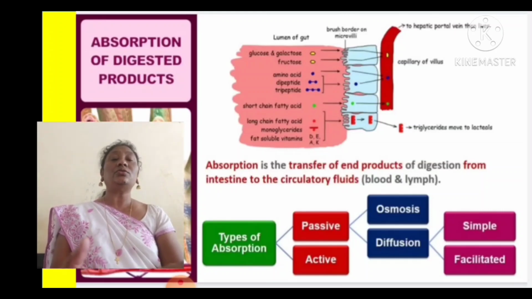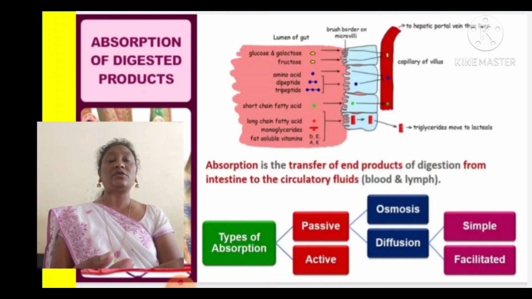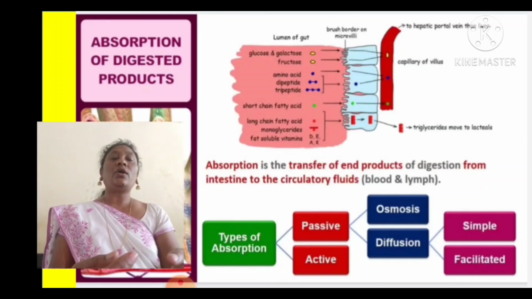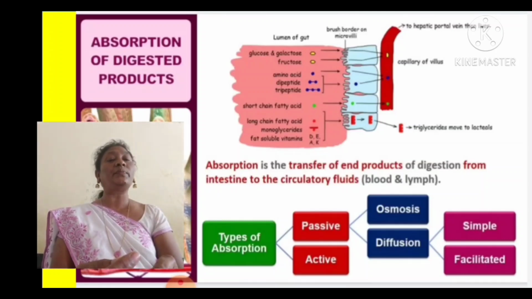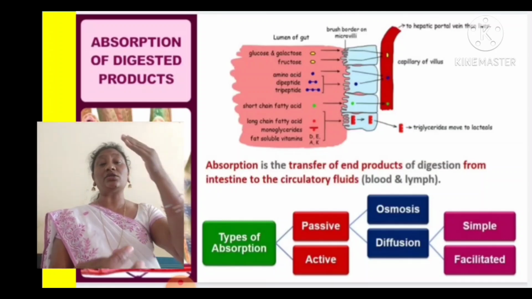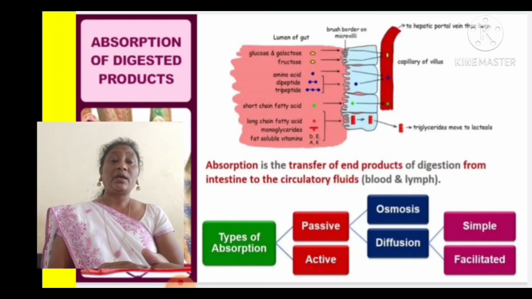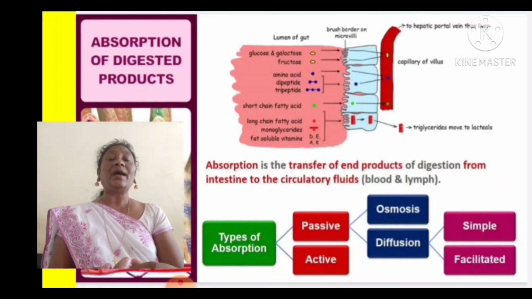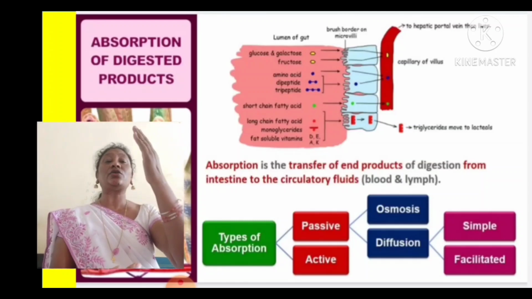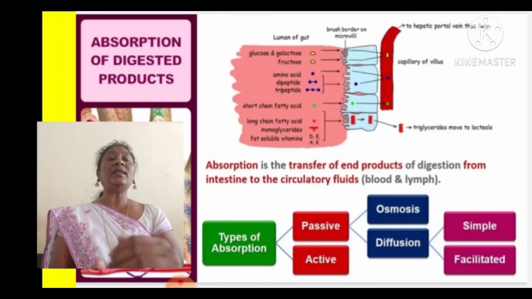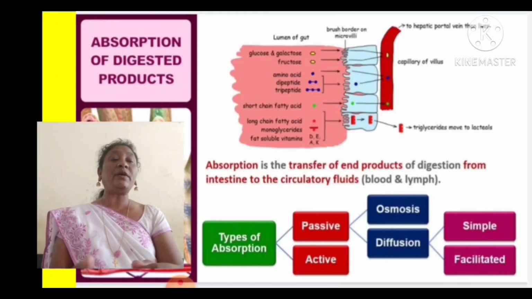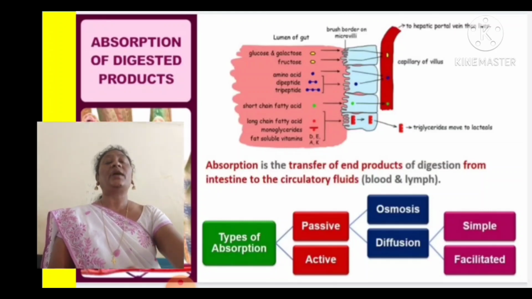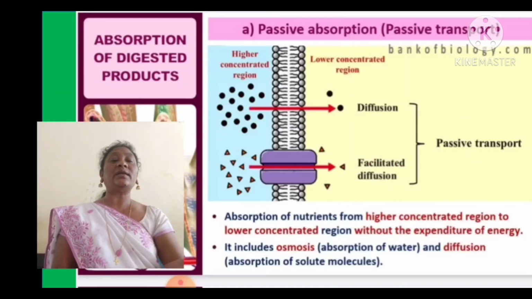There are two types of absorption: passive absorption and active absorption. Passive absorption takes place by the processes of osmosis and diffusion. What is osmosis? Transfer of molecules from low concentration to high concentration through a semi-permeable membrane. Like that, molecules travel from the small intestine to the bloodstream. Diffusion means transfer of molecules from high concentration to low concentration. Diffusion takes place in a simple manner and a facilitated manner.